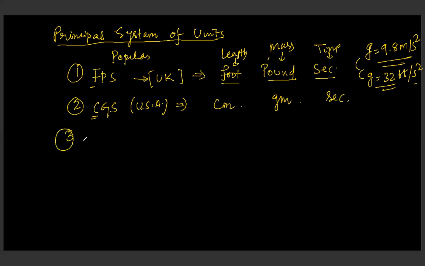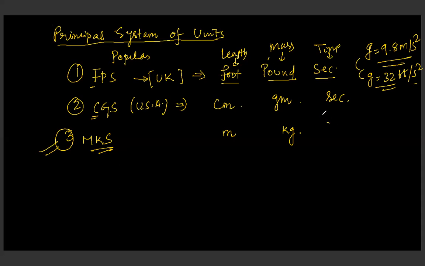Third unit is very widely accepted system of unit, that is MKS. MKS is meter, kilogram, second. In many of the countries, this system is adopted, and in India also it is adopted. Length is given in meter, mass is in kilogram. Have you ever heard that if you are going to buy potatoes and you say give me 2 pounds of potatoes?